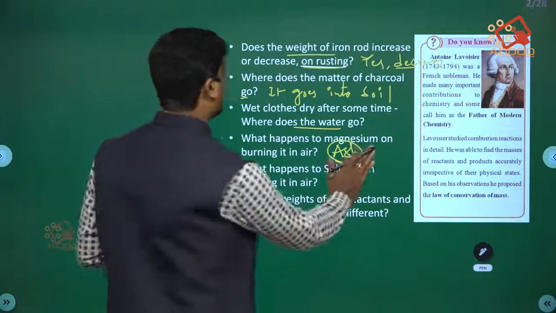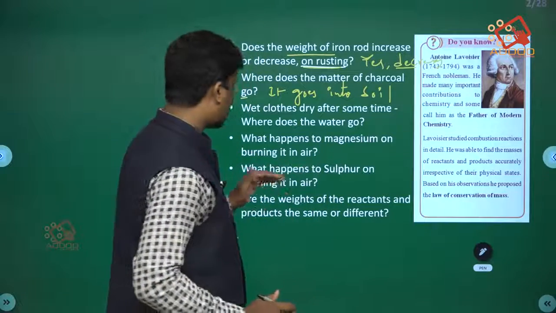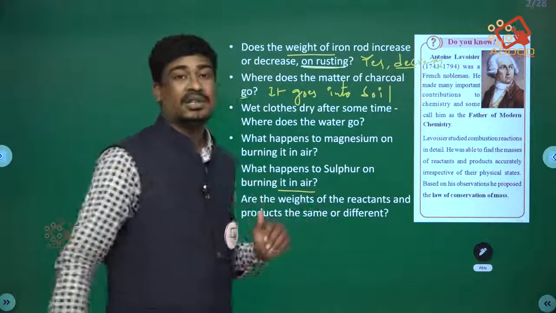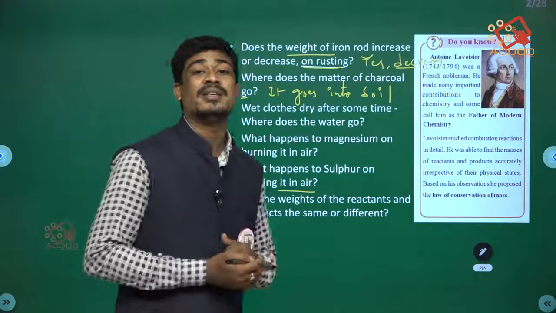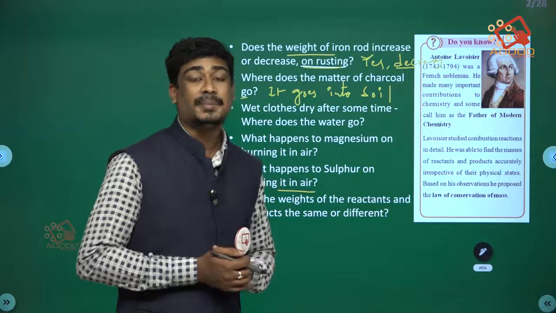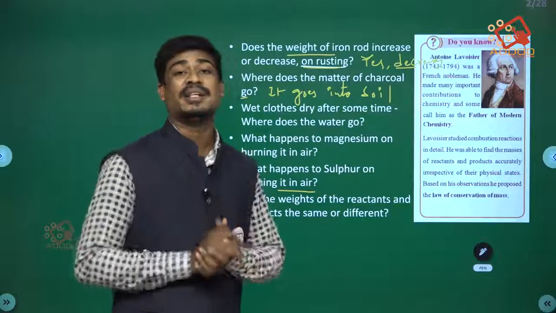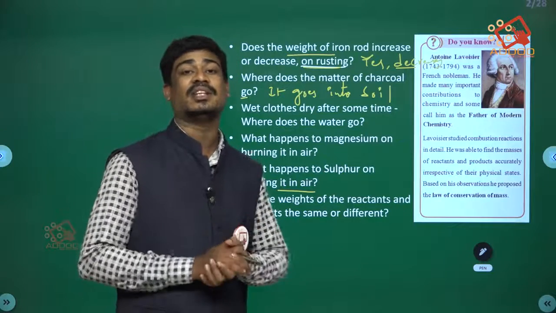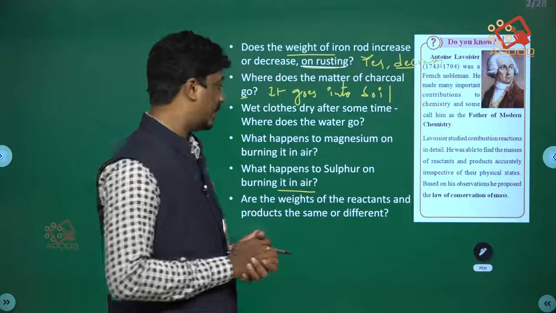What happens to sulfur on burning it in air? Burning of sulfur releases a gas called sulfur dioxide.